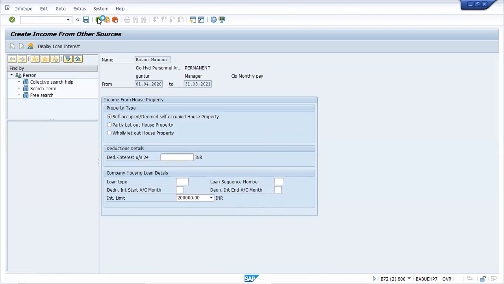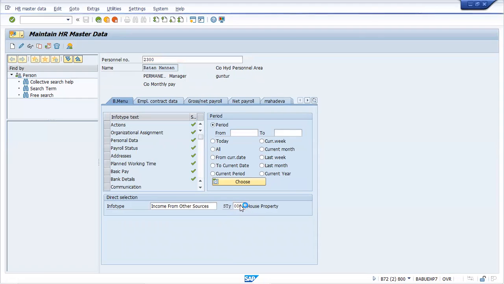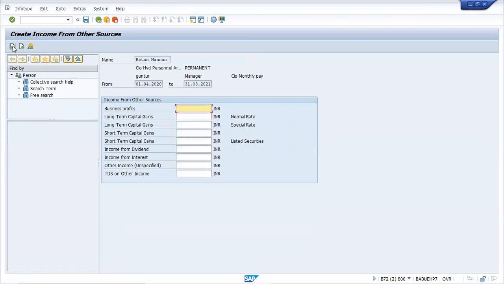Sir, is there a wage type model for this infotype? I'll be telling you. For loans we have technical wage types. There is also a wage type for a gift, MGI0, like suppose you got a gift. And there is another one called MSG. Gift income, MGI is your gift income.